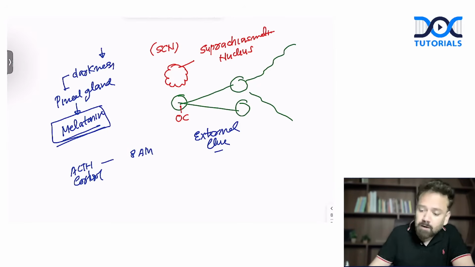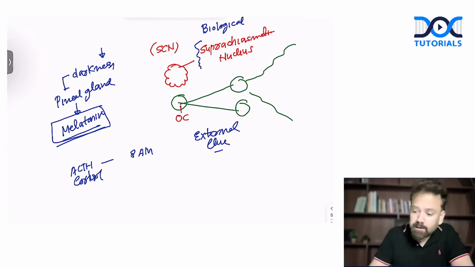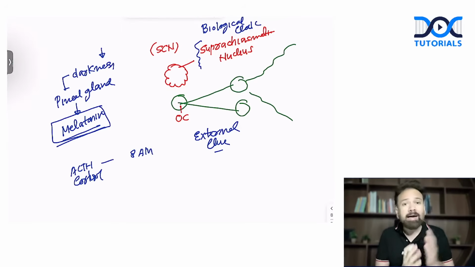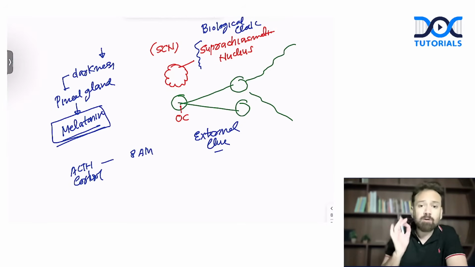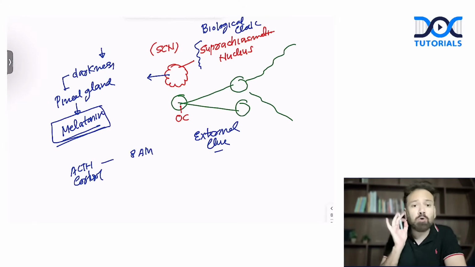That is why the suprachiasmatic nucleus is called the biological clock. Lots of questions in MBBS are asked regarding this nucleus. So once again, my dear doctor, whenever light falls on the eyes, it sends a signal to the optic nerve, then to the optic chiasma. Above the optic chiasma lies the suprachiasmatic nucleus, which gives the signal to every cell of the exact time. That is why sunlight is called an external clue.